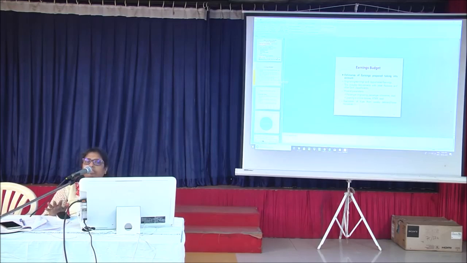So how is earnings budget done? It is estimation of earnings prepared taking into account originating earnings, that is at the station, and apportioned earnings. What is the difference between originating earnings and apportioned earnings? A person can book a ticket at any station. If he books it at BCT, but he will be going from New Delhi to Bangalore, the journey does not originate at BCT, but it will appear in the originating earnings at BCT because we have booked it. Apportioned earnings are when it is given to whichever station it pertains to.